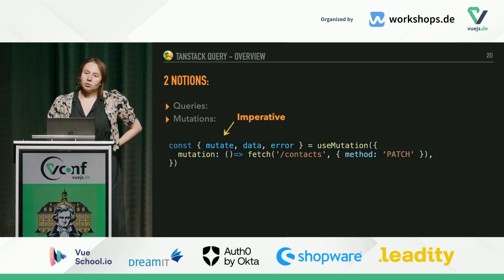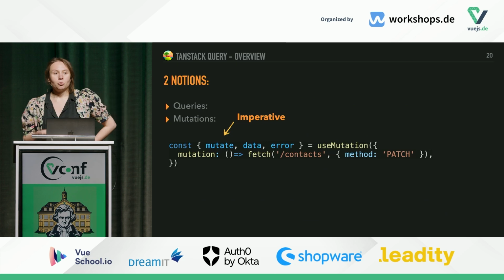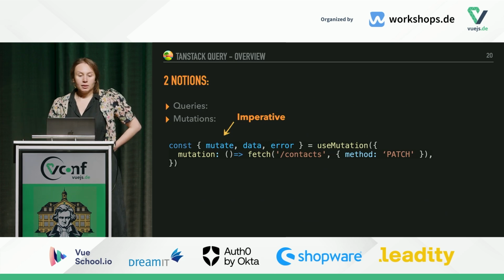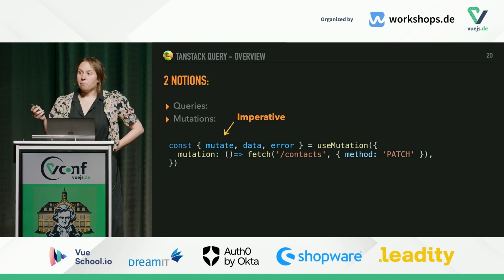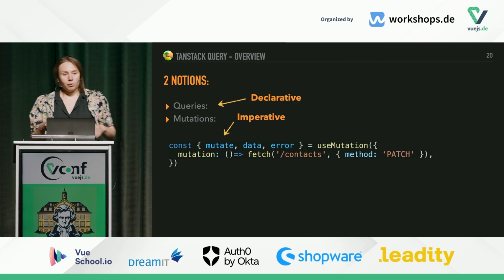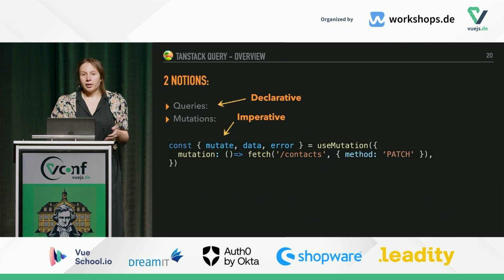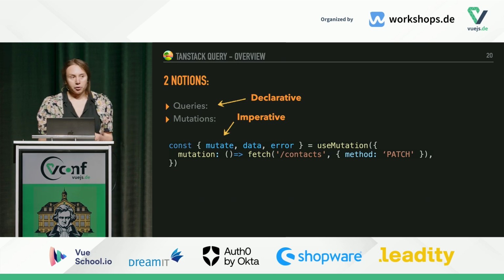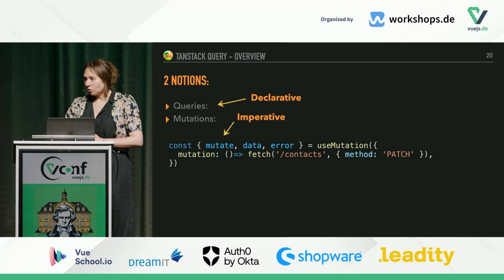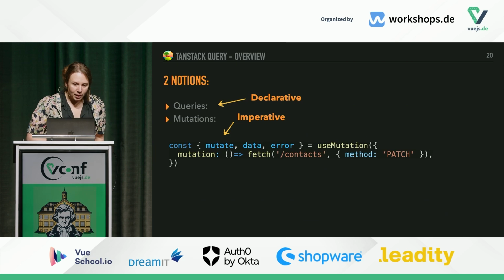A quite important difference between queries and mutations is that mutations are imperative, whereas queries are declarative. What do I mean by that? I mean that queries are meant to be run by the library. We are not triggering the query ourselves. We are expecting the library to do it for us, for example on component mounting, as we will see later in the demo.